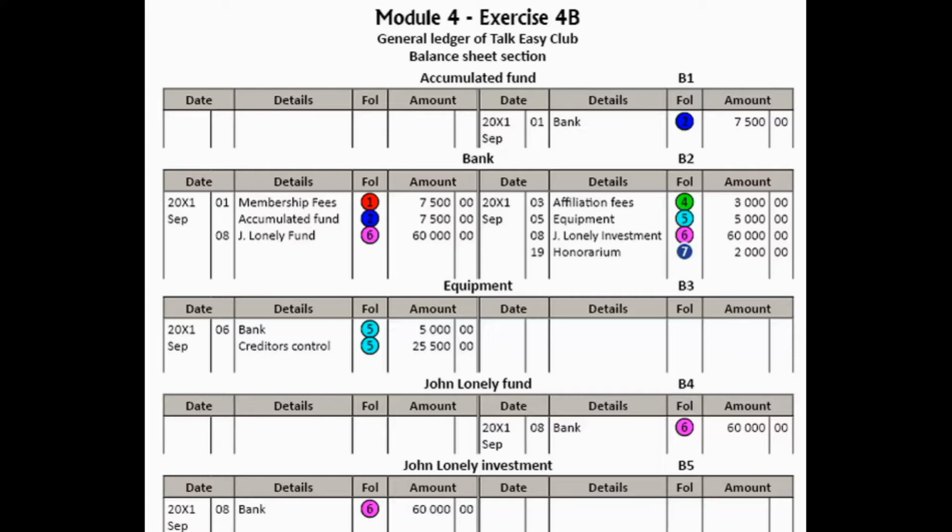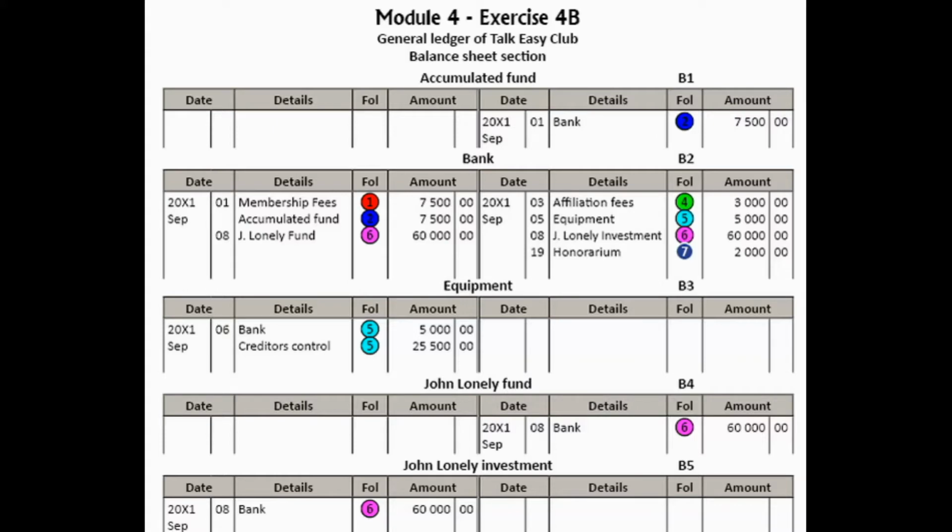Okay, so the moment that you see or hear the words have to be invested, you know that we will have to create a fund account. So the double entry for that is we debit bank and we credit the fund account. So we debit bank with 60,000 and we open an account for Fund John Lonely and we credit that fund account.